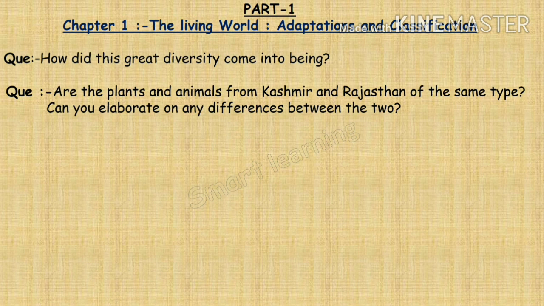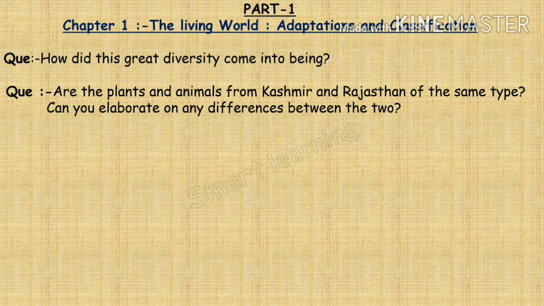In the snowy region, there are coniferous trees like pine and deodar. Like this, cone-shaped plants are observed in Kashmir. And in deserts like Rajasthan, plants like cactus and acacia are seen. The common name of acacia is babul. The camel, being a desert animal, cannot inhabit the colder regions of Kashmir. Understood?